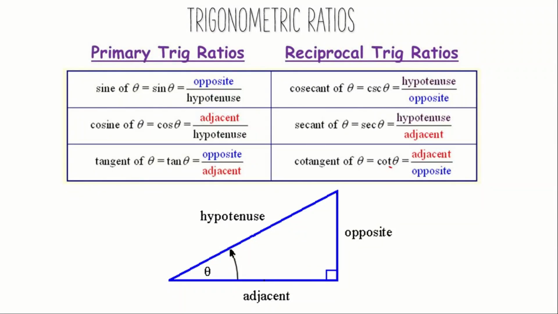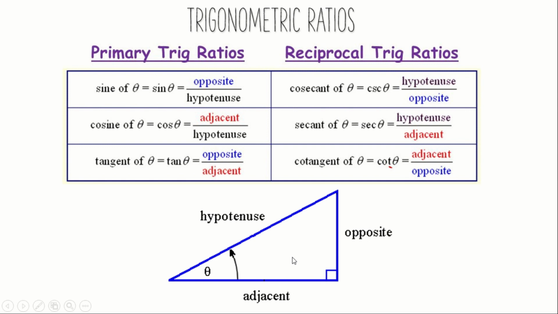Let us know about the important trigonometric ratios. You can see a right angle triangle where the side opposite to the 90-degree angle is the hypotenuse, and the side opposite to theta is said to be the opposite side. The leftover base side is said to be adjacent.